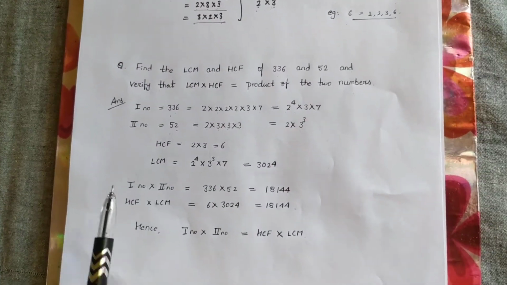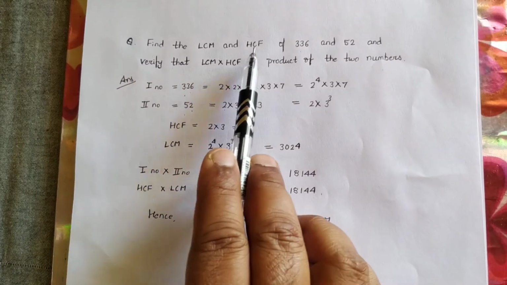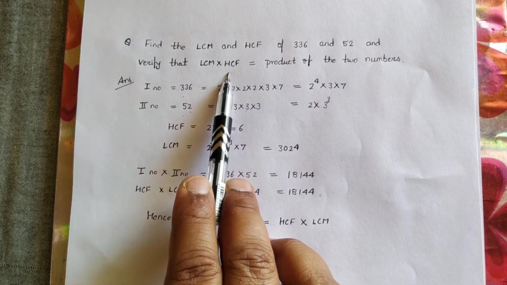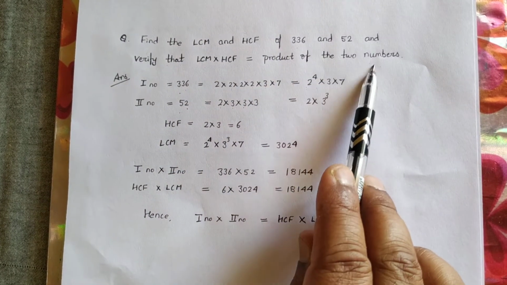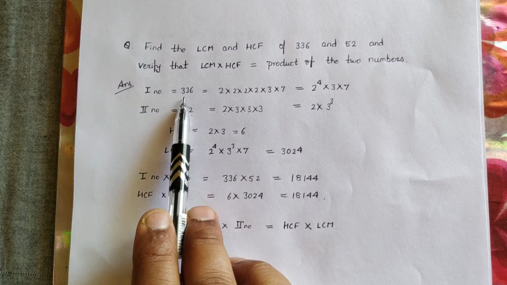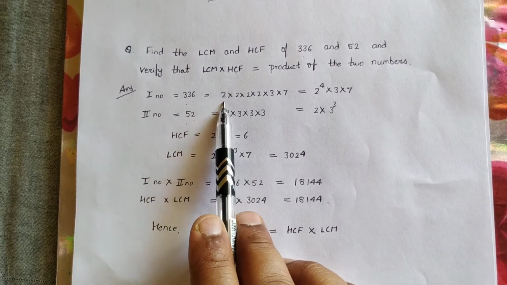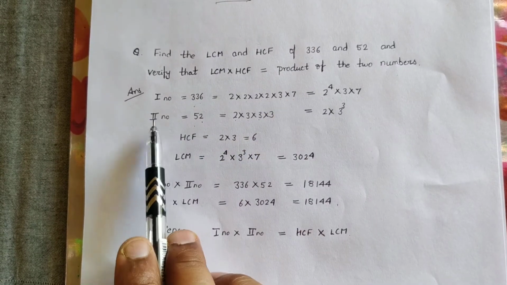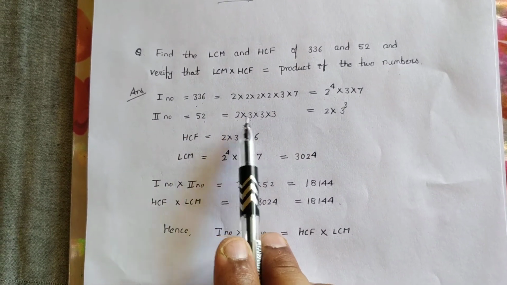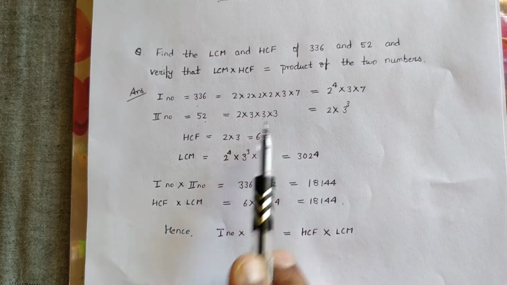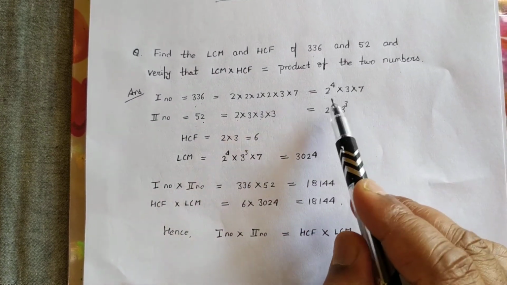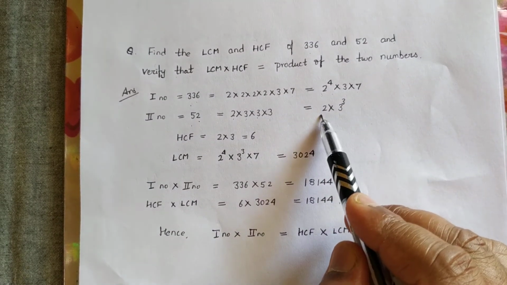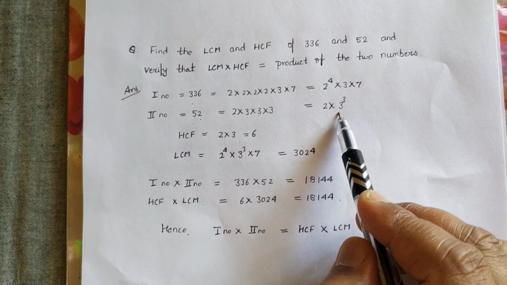Now, let's discuss a question. Find the LCM and HCF of 336 and 54 and verify that LCM multiply HCF is equal to product of the two numbers. First number is 336, which can be written as 2 multiply 2 multiply 2 multiply 2 multiply 3 multiply 7, and second number is 54, 2 multiply 3 multiply 3 multiply 3. So 336 can be written as 2 to the power 4 multiply 3 multiply 7, and 54 can be written as 2 multiply 3 to the power 3.